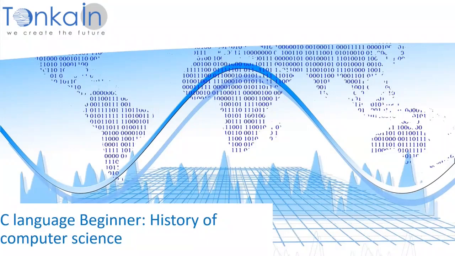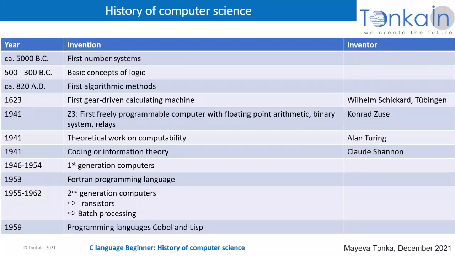Today is another tutorial of C language for beginners. This time I will talk about the history of computer science. The history of computer science already began in 5000 before Christ. There the first number system was invented.